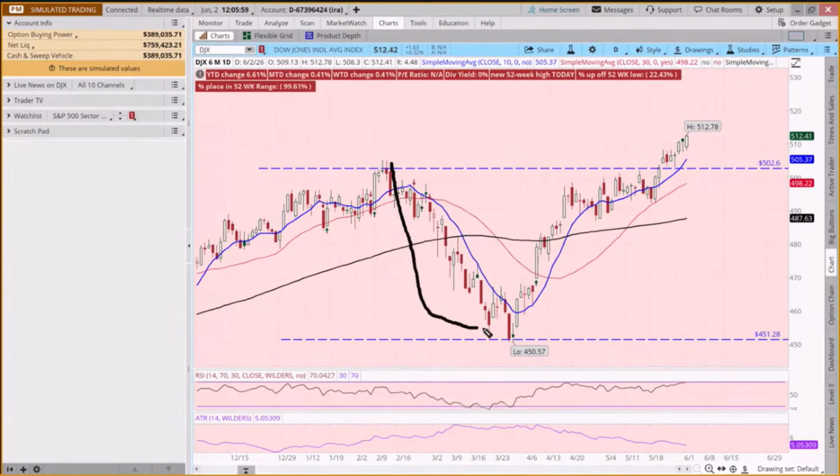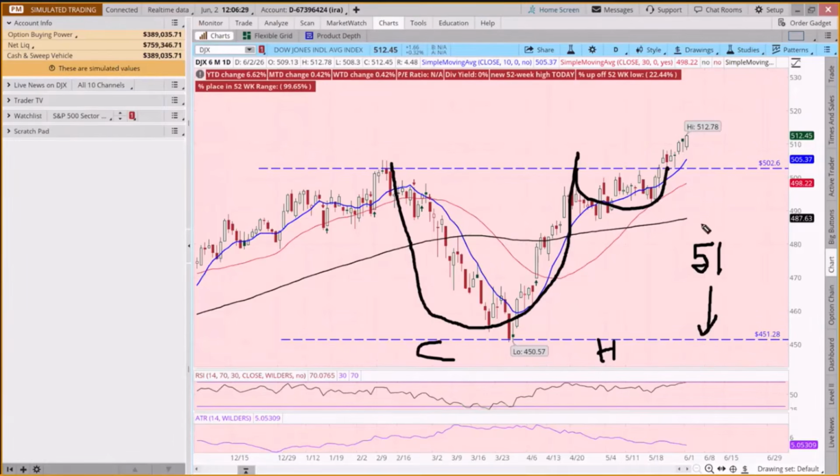You know, we had this big pullback, and I'm sure most of you will remember that. And then it came up and came back again. And we call this a cup and handle pattern. The way a technician might measure this pattern, they might say, well, this has gone from, say, 451 to 502. So we have a range here of about 51 points.